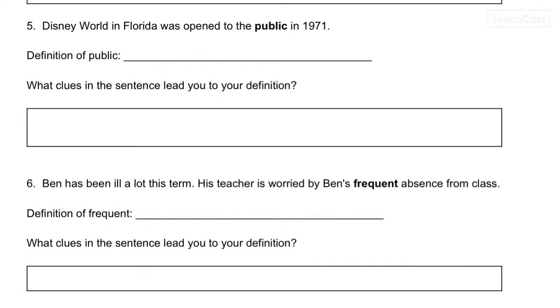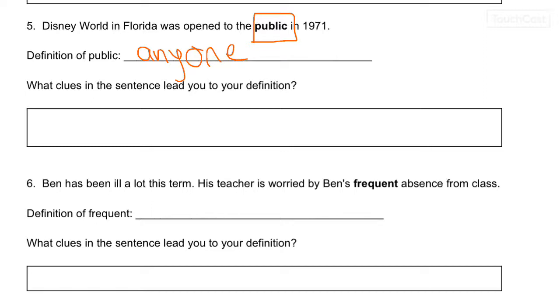Okay. Disney World in Florida was open to the public in 1971. So, public would be to anyone. Like a public library is open to anyone that lives there. Public just means it's not saying no to anybody as long as you can buy a ticket.